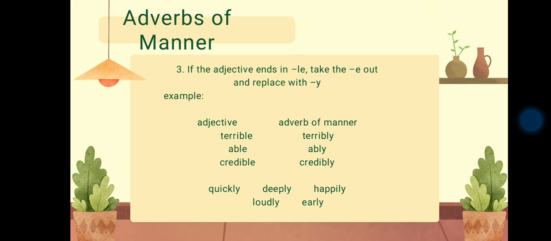Number three, if the adjective ends in le, take the e out and replace it with y. For example, terrible, terribly, credible, credibly.